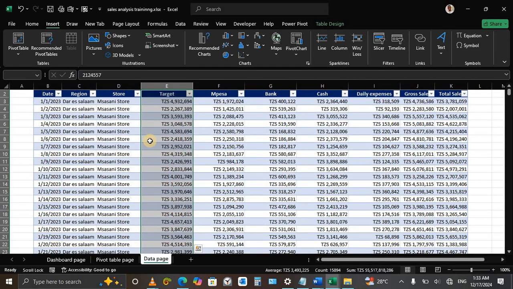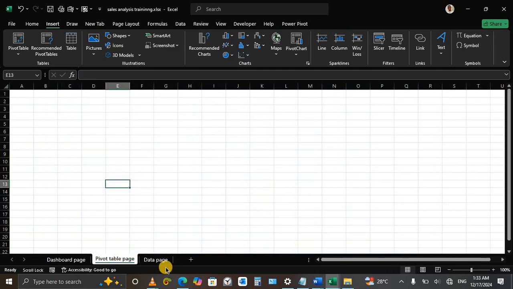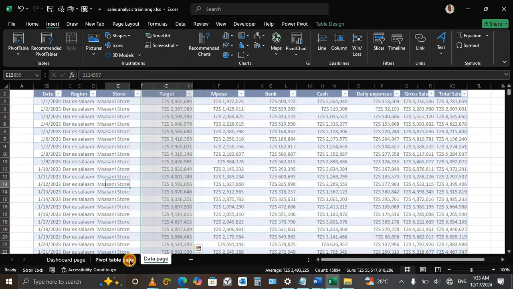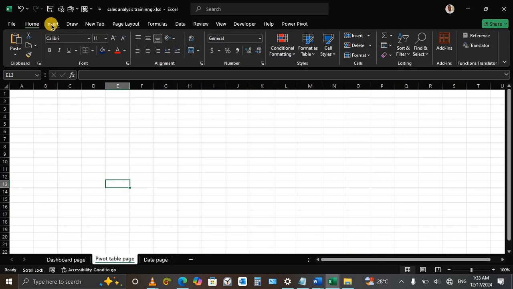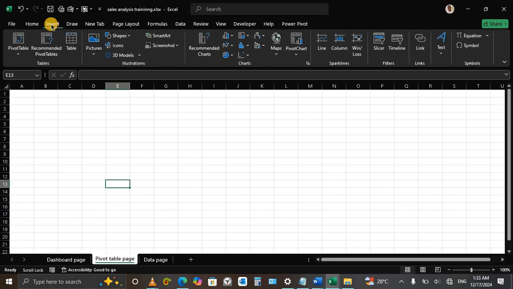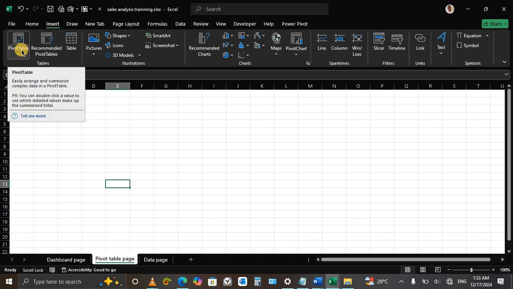We created it. Now, using this data set, we're going to do some analysis using a pivot table. In Excel, in the Insert ribbon, we've got the pivot table.